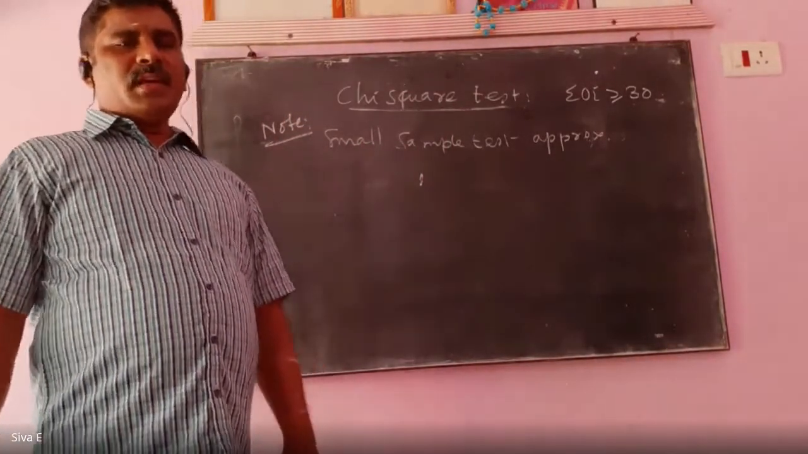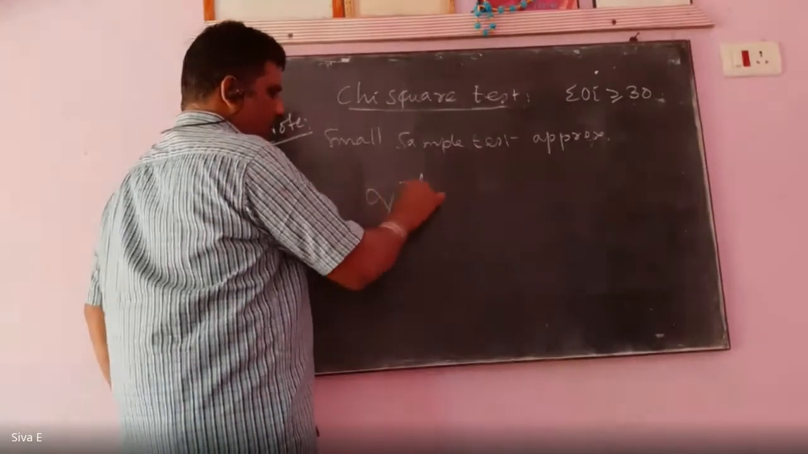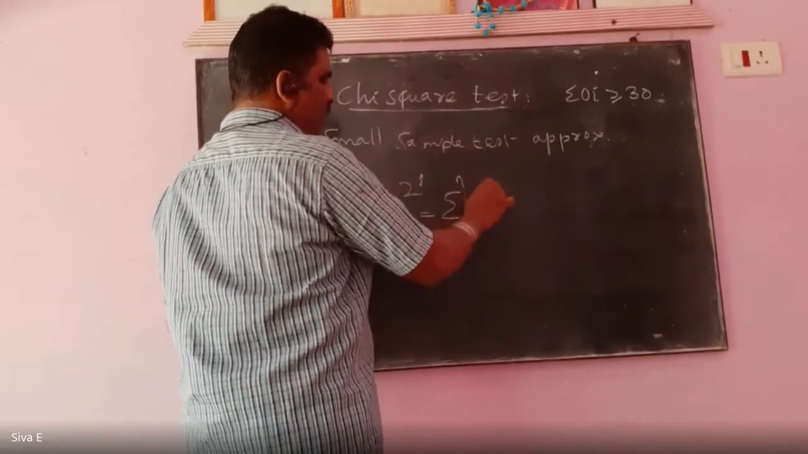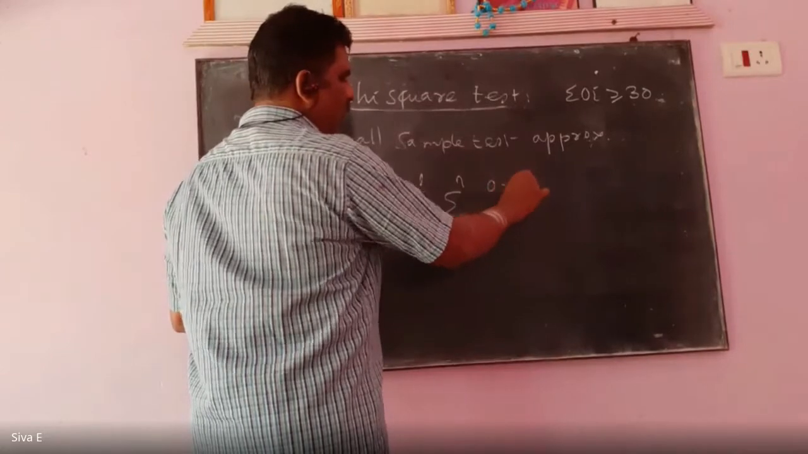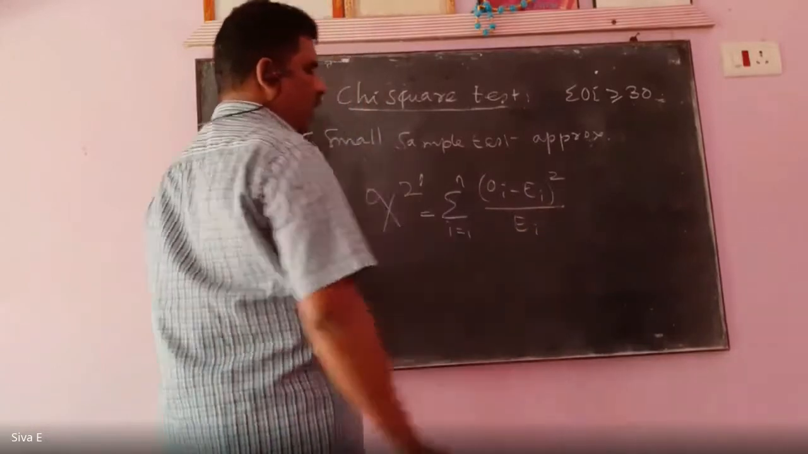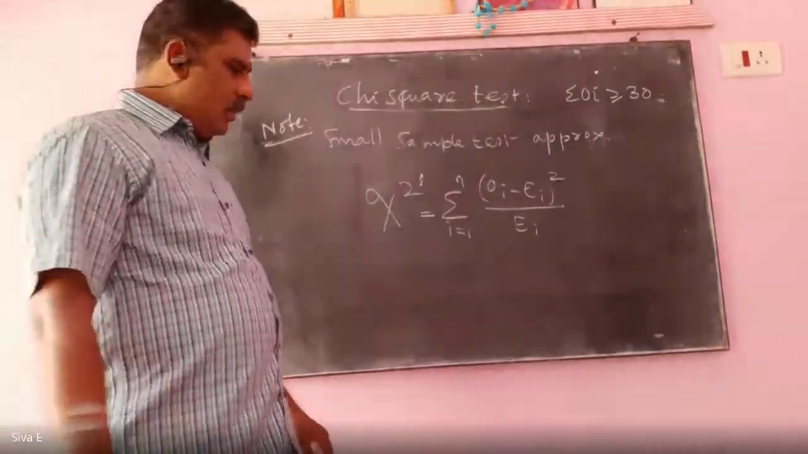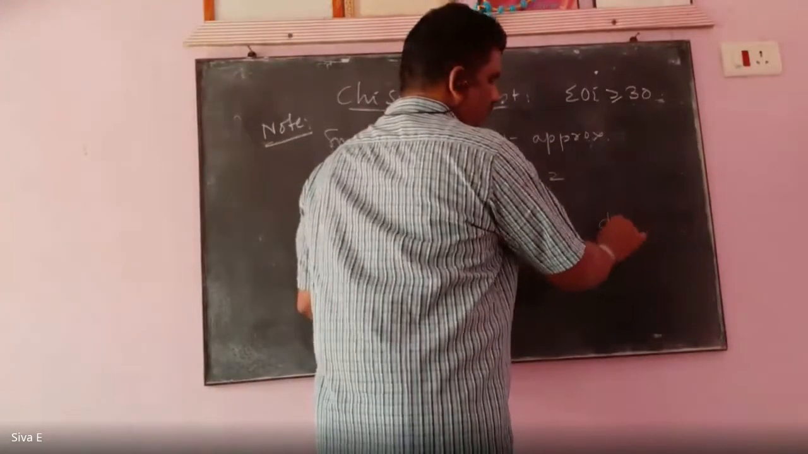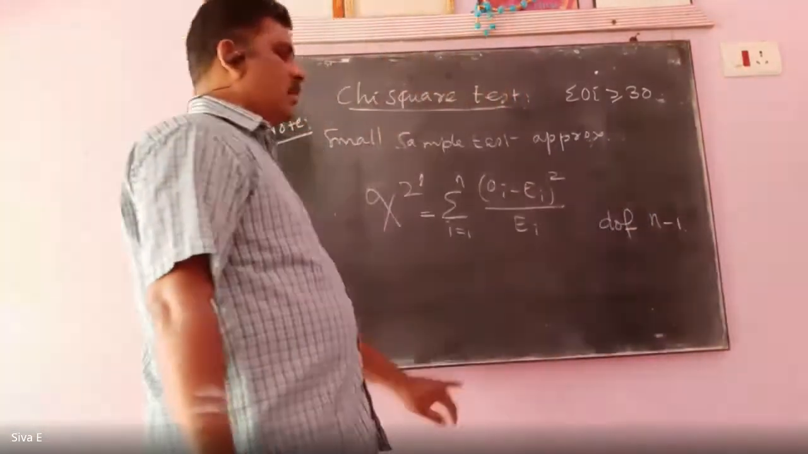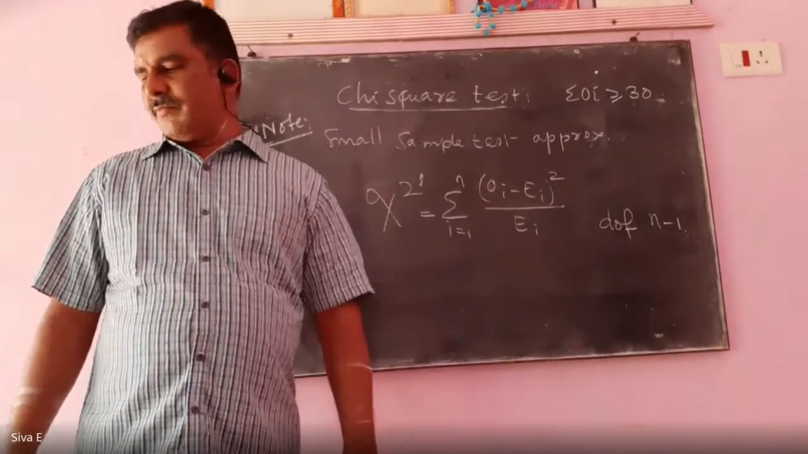So, what is the formula for the chi-square test? Chi-square equals the summation of i equal to 1 to n of (Oi minus Ei) whole square by Ei. That is the formula. And the degrees of freedom, DOF, is n minus 1. In the last class we discussed 3 problems.